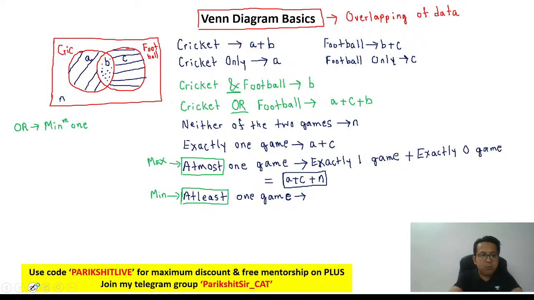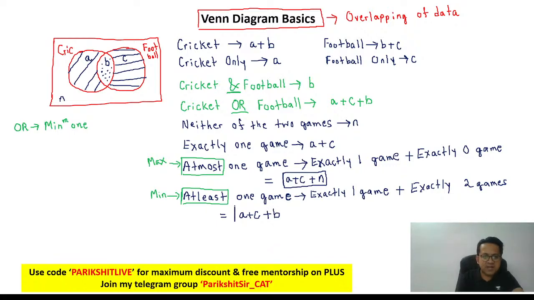So when I say minimum 1 game, it basically means 1 or a number more than that. So 1 game would mean 1 game or a number more than that. A number more than that would mean exactly 2 games. Right? So exactly 1 game is A plus C. Exactly 2 games is B. Answer is A plus C plus B. Are we clear on this?